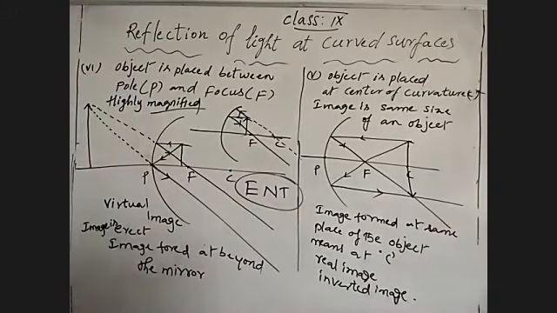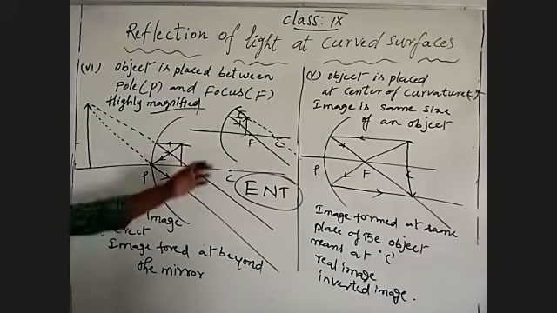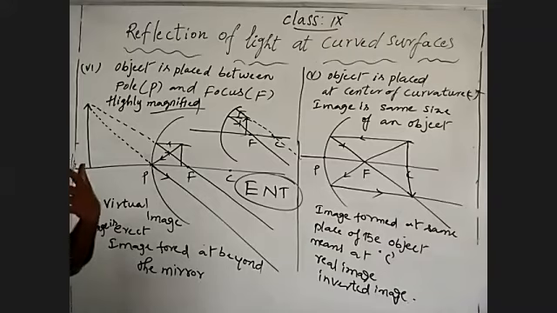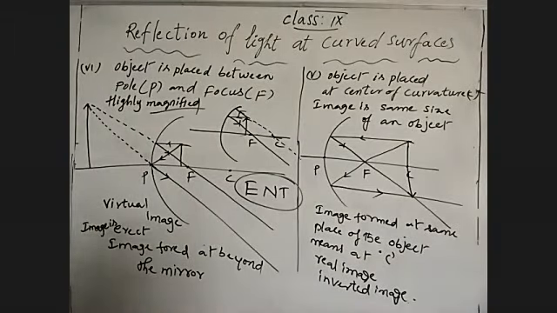ENT specialist, ear, nose, throat. So they are utilizing this situation of the concave mirror, because when the object placed is our ear or nose or throat, tongue, teeth, whatever a dentist may observe. When they diagnose the cavity of the teeth, they may utilize a spoon of the concave mirror. Our teeth is an object. When it is placed between the pole and focus, based on the distance, it shows the enlarged image inside that mirror. So to correct the defect in this particular case, they may use it.